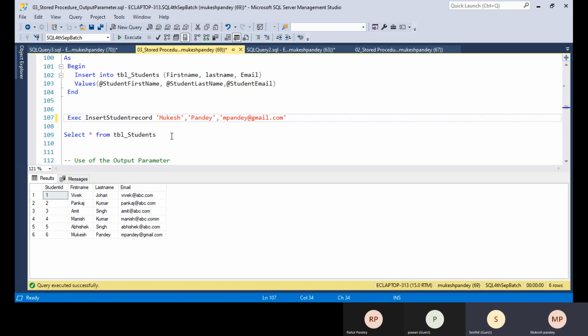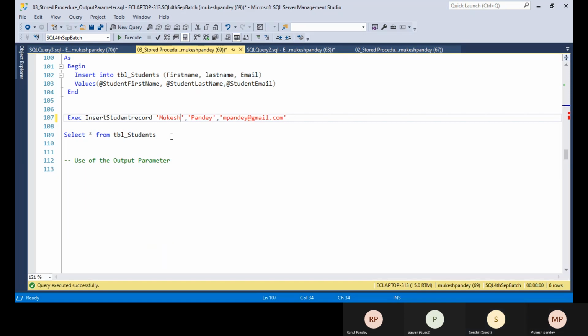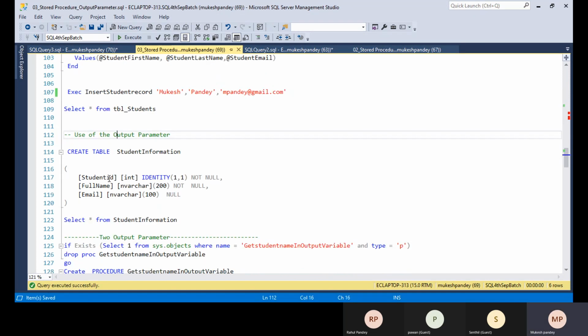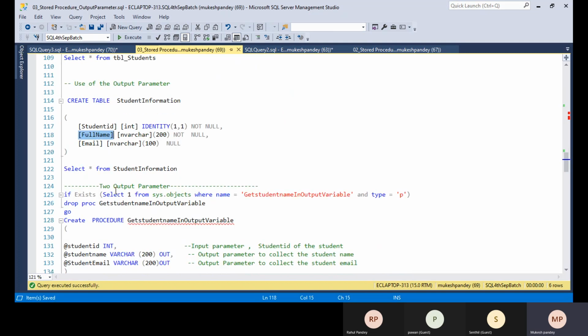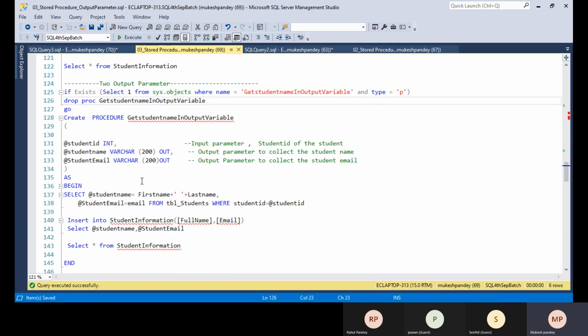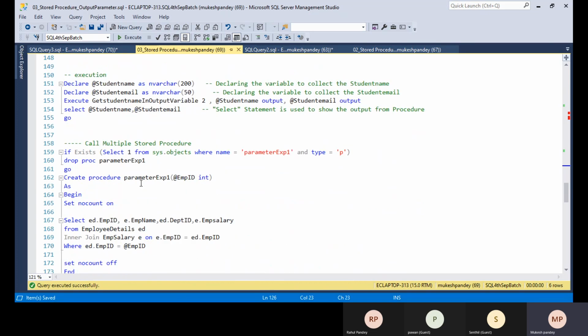Okay, now the next concept is about the output parameter. We have one more example which is also available here. The next one is how we can call multiple store procedures. It is also very important.